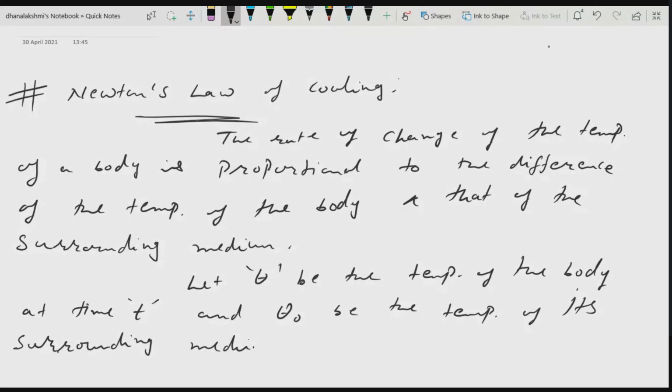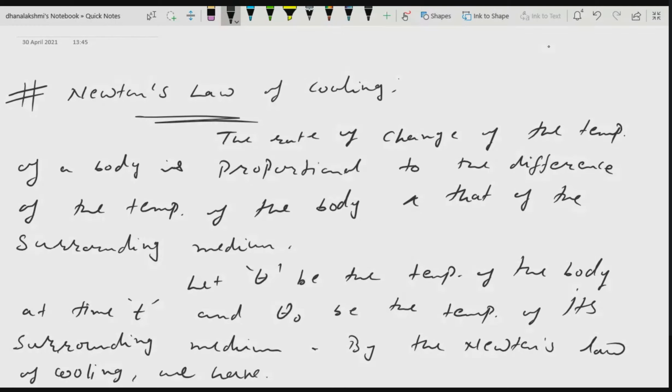In general, we usually take this as air. Then by Newton's law of cooling, can you give me the mathematical form of this using these variables?